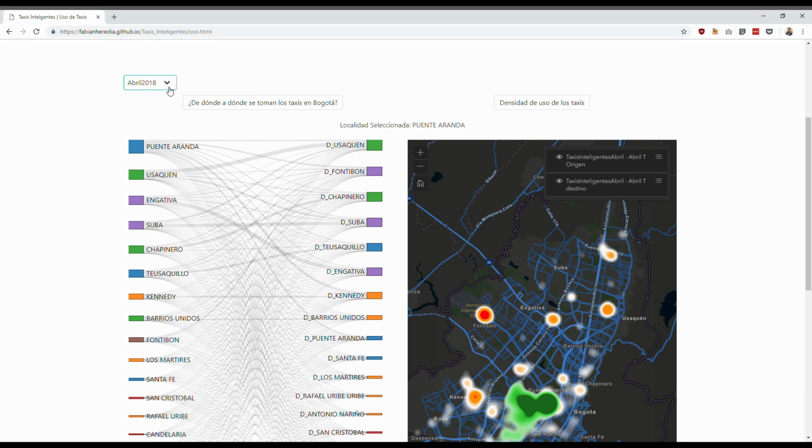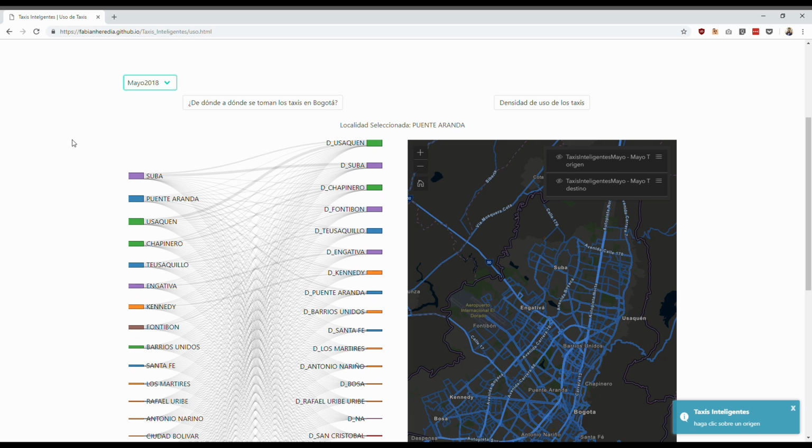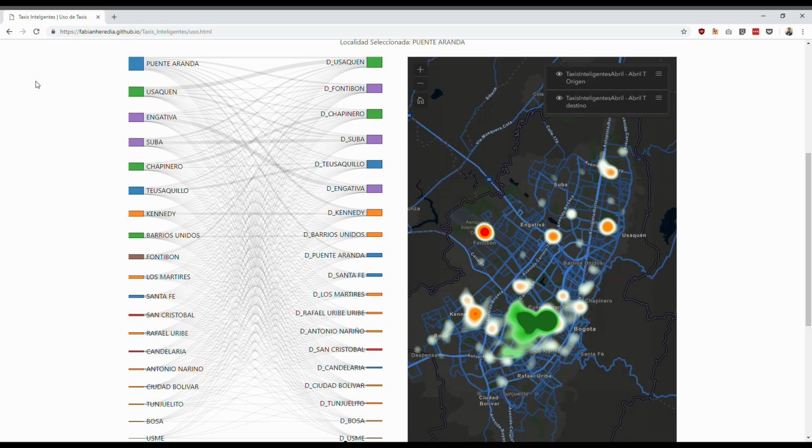With these idioms, we can see that most of the services have as origin localities such as Puente Aranda and Suba, and as destination Usaquén and Fontibón. We can also see that localities in the south have the minor amount of services, and with the map it is possible to identify potential yellow zones so the taxis can be near their next service.